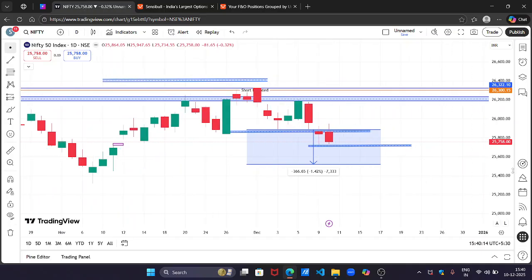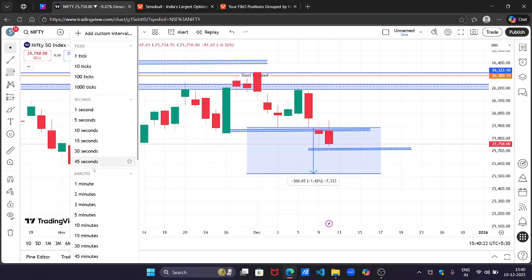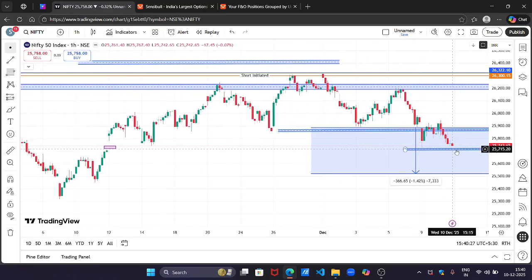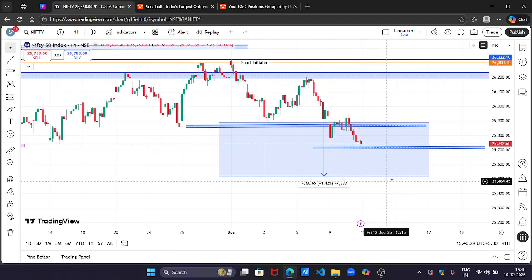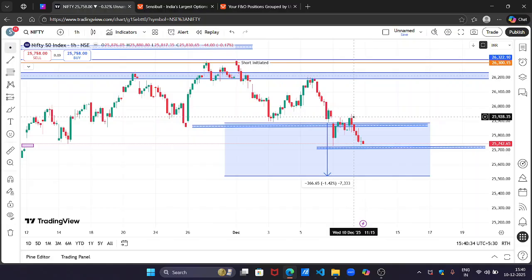So let's close this off. This 1.42% from here, why we had drawn. Let's check that once again. We go to the 1 hour time frame and analyze it. If you had seen our yesterday's video, we already told that the market can actually go down, right? If this support is broken, because the market yesterday closed here, right?